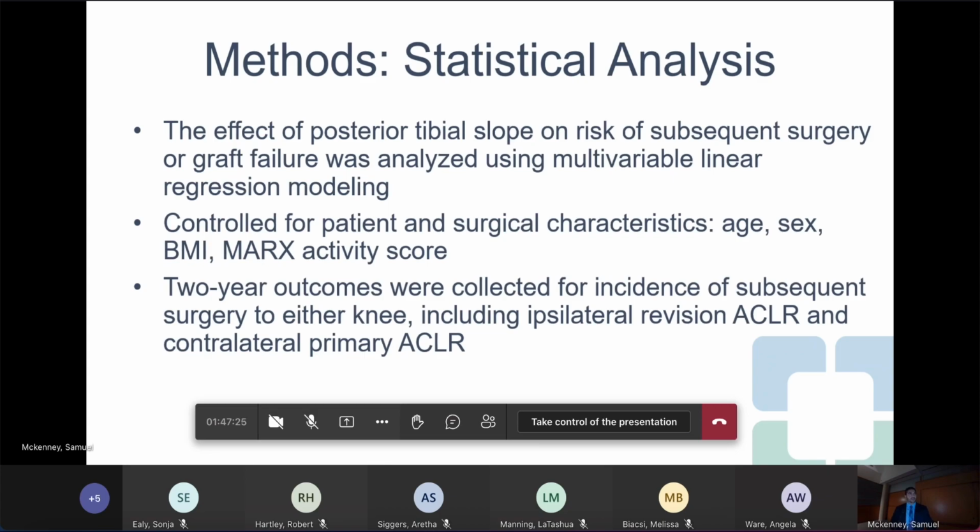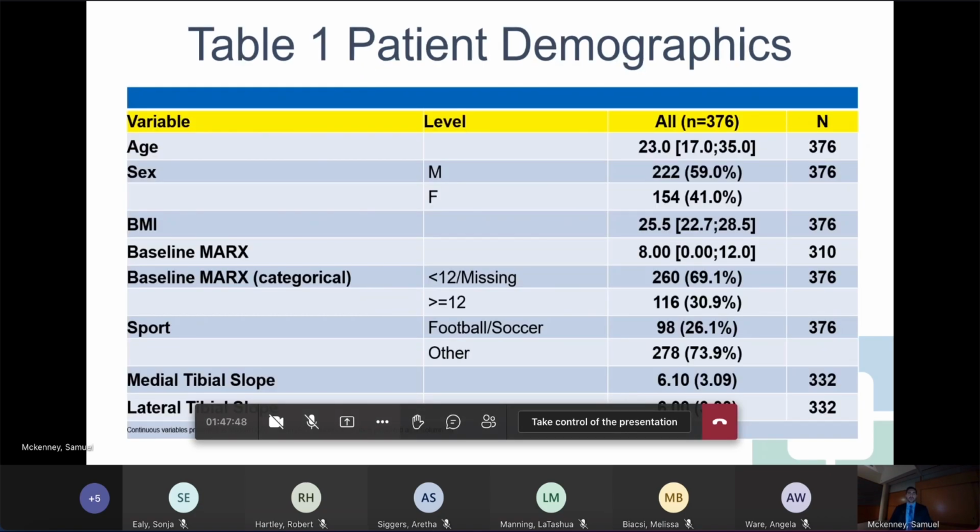And so statistical analysis was run to determine the effect of posterior tibial slope on the risk of subsequent surgery or graft failure using multivariable regression modeling. We controlled for patient and surgical characteristics that have been previously shown in the Moon data to perhaps predict re-injury risk. And 2-year outcomes were collected for the incidence of subsequent surgery or ACL graft rupture. And so we had 376 patients with 2-year follow-up. Average age was 23, average BMI was 25.